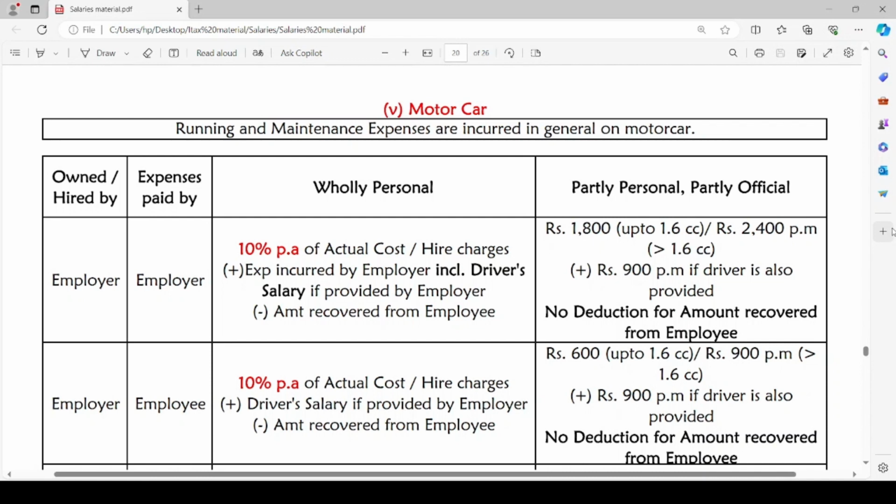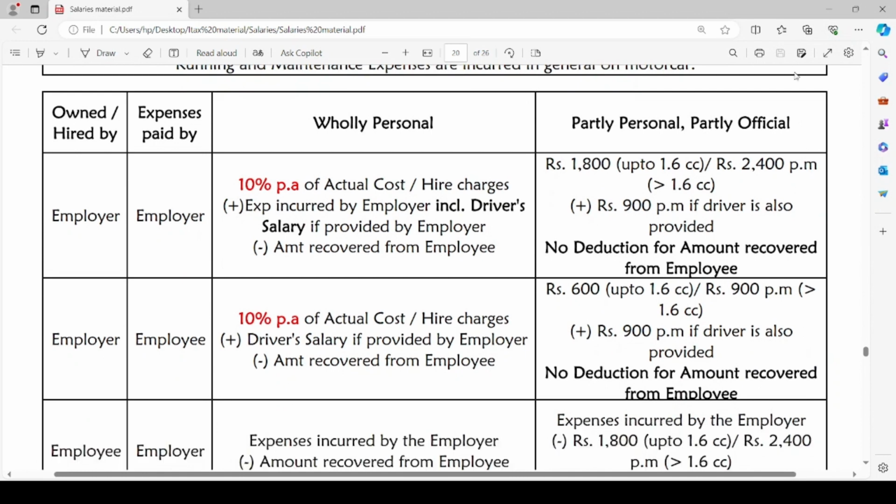This will be the perquisite, to which we will add ₹900 per month if a driver is also provided for such motor car by the employer. There is no deduction for amount recovered from the employee because the car is being used partly for personal use and partly for official use. So the taxable perquisite will be rupees 1800 or rupees 2400 per month based on the car plus 900 per month if the driver is provided. That will be the taxable perquisite value.